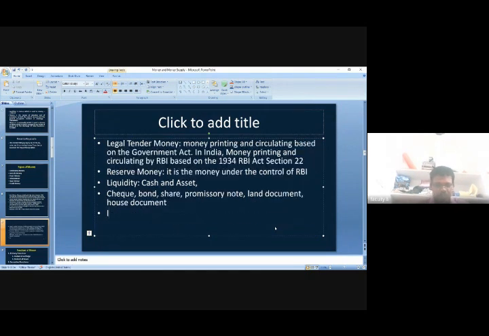So by definition, liquidity is nothing but anything which we can convert into money.